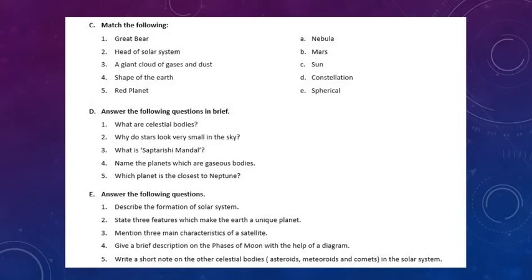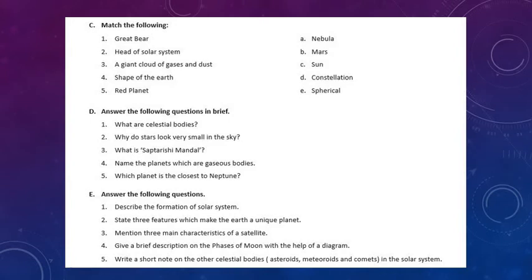Write down the answer. A giant cloud of gases and dust called the nebula appeared moving in the space about 4.6 billions of years ago. Full stop.